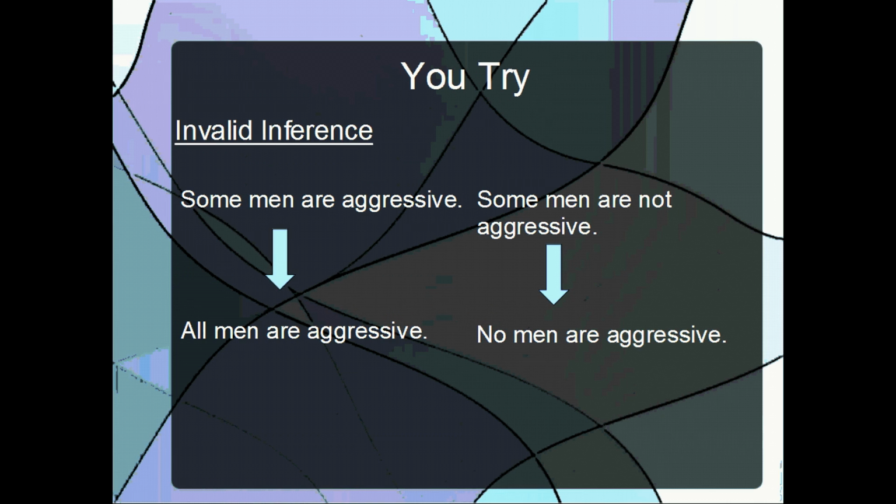Okay, so if you can prove that at least one man is aggressive, you do not necessarily prove logically that every man is aggressive. If you could prove it's true that at least one man is not aggressive, you do not necessarily logically prove that no man is aggressive. And again, this is true even if you prove that several men or many men are or are not aggressive.